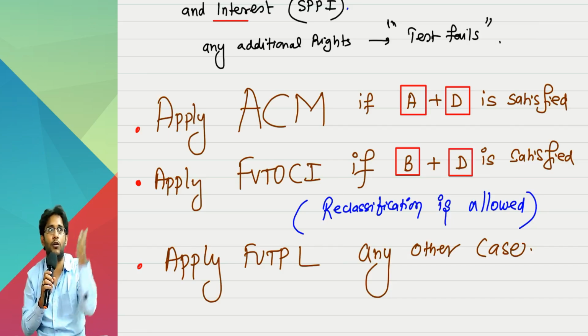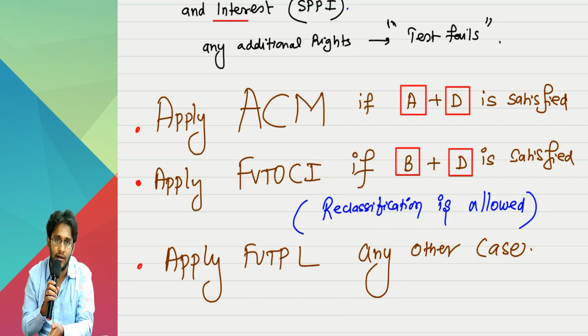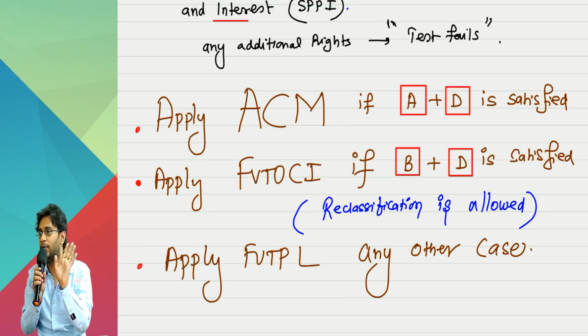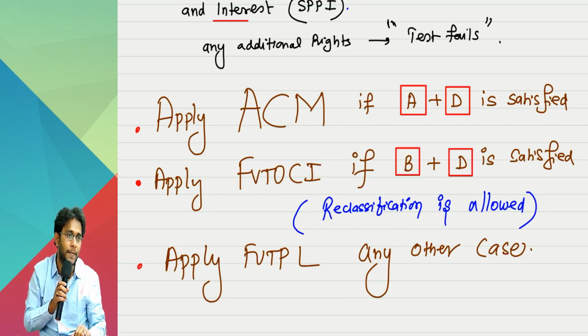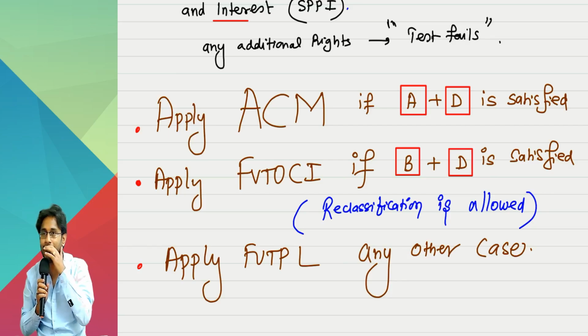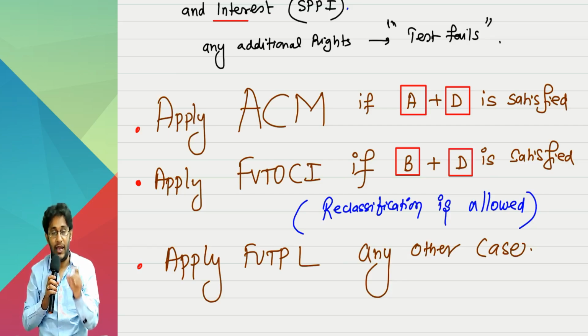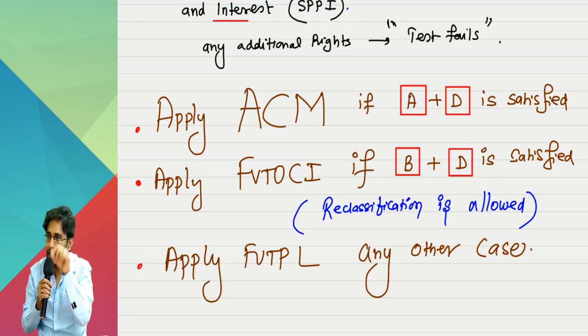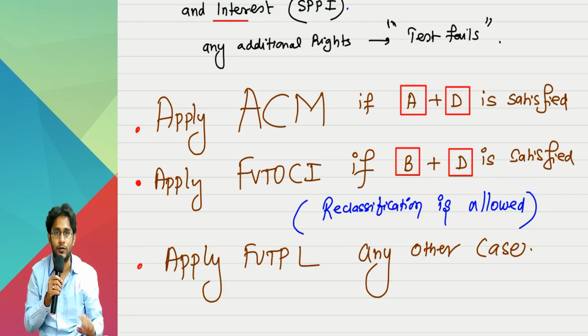But when you know that you are going to sell off the asset before the maturity date, how can I apply EIR? Don't apply EIR. Which method is there without applying EIR? Only one method, FVTPL. Go and apply FVTPL. Not only C plus D. A plus D failure also. B plus D failure also.